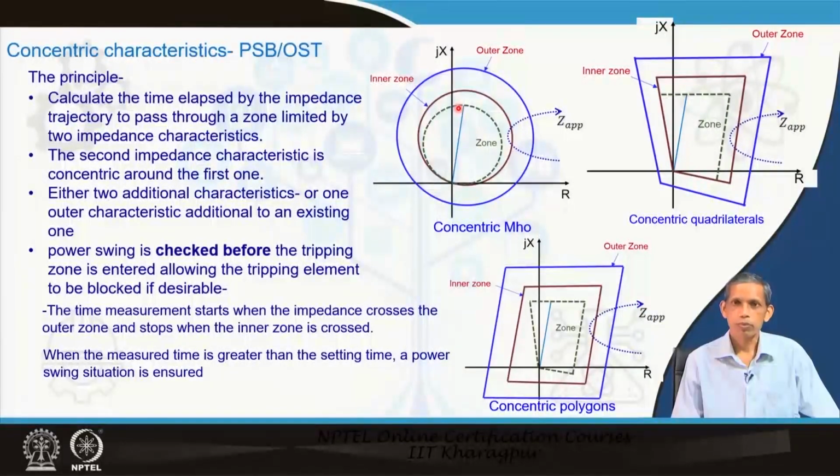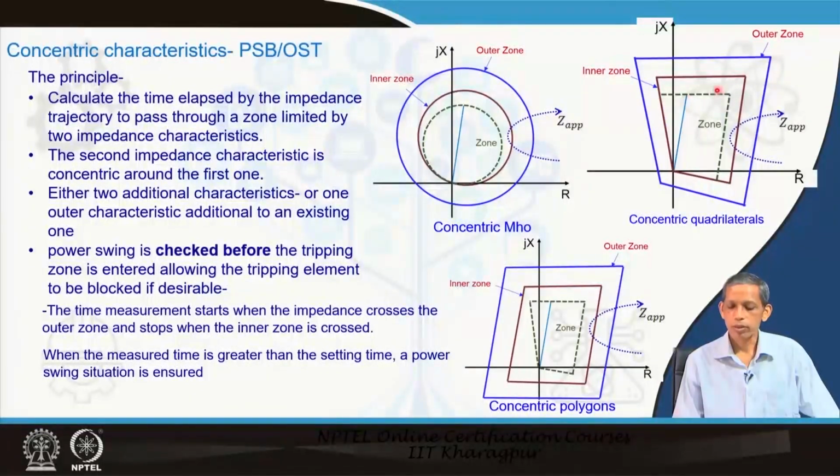To block it, two concentric circles are used, an inner one and an outer one. This is outside the zone you are concerned with, may be zone 1, zone 2 or zone 3. So, this is the inner zone and this is the outer zone, two concentric zones, and they are being used for power swing blocking. That is why I talk about concentric characteristics.